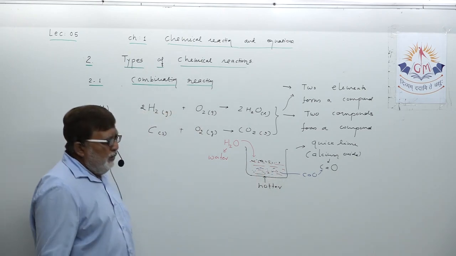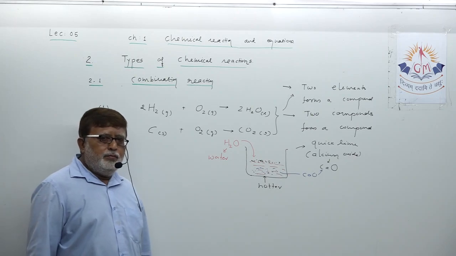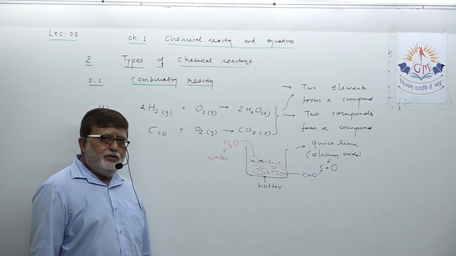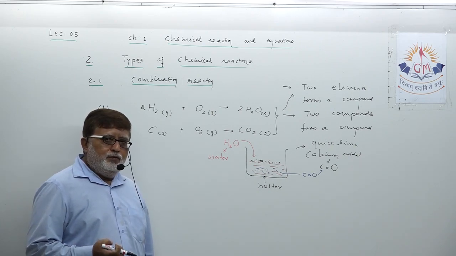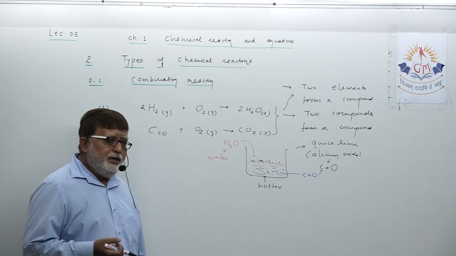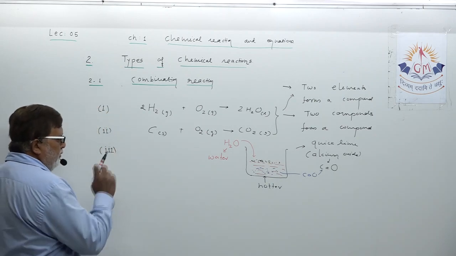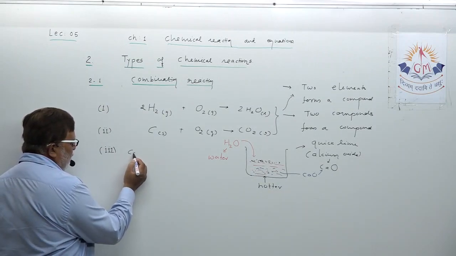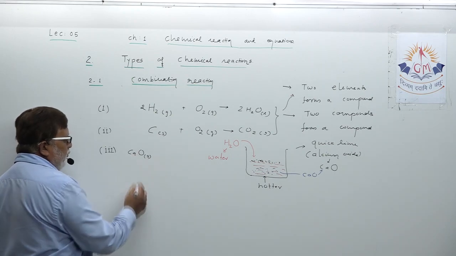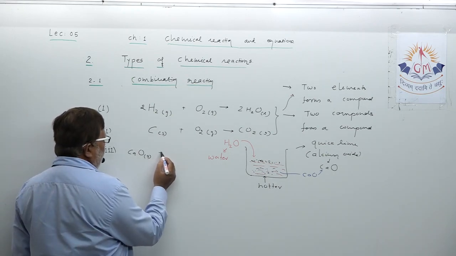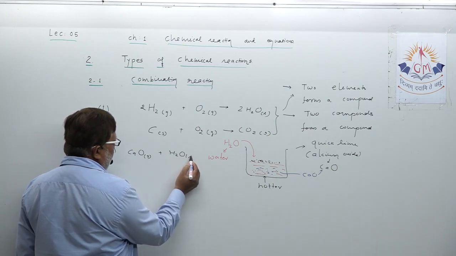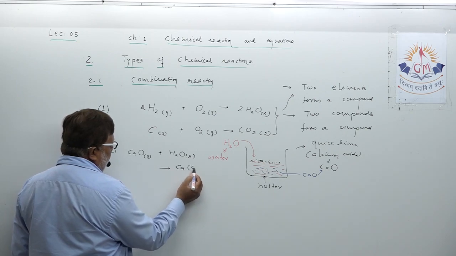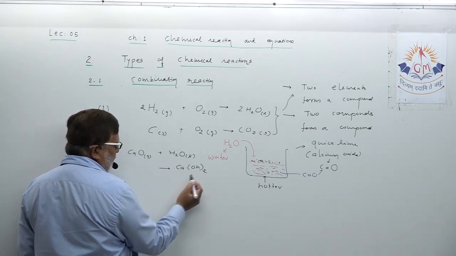Understand why? What must have taken place during the reaction between water and calcium oxide so that the beaker feels hotter when touched by hand? Actually, the chemical reaction occurring between these two is like this. Calcium oxide, which is in solid form, when it reacts with water, which is in liquid form, it gives rise to the formation of calcium hydroxide.